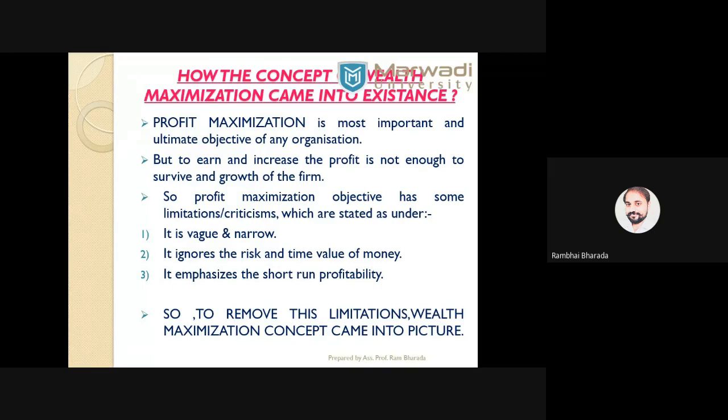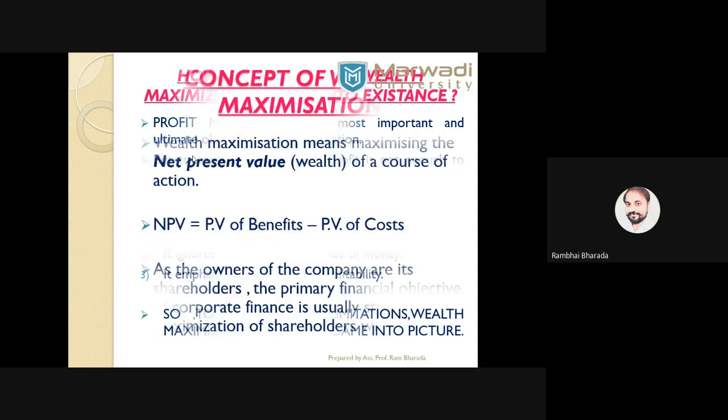Number two, it ignores the risk and time value of money. And it is mainly for short-run profitability. It's not useful for long-run profitability. Due to these limitations, a new concept came into the picture, and that new concept is wealth maximization.